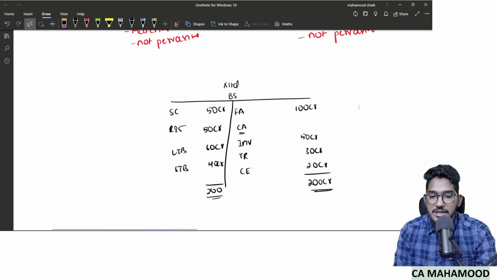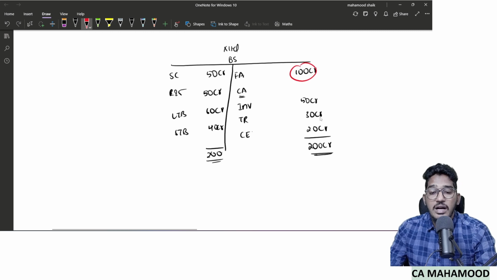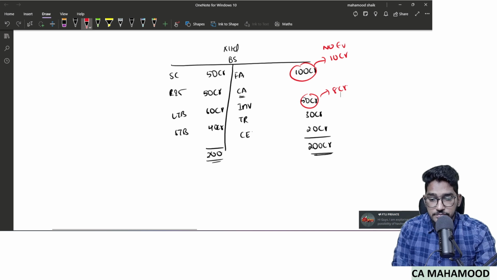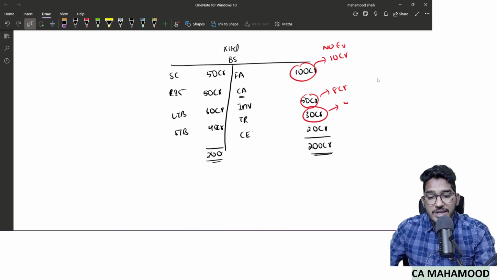Yes. So the same example. Now assume you are conducting an audit of this company. When performing the audit, you are unable to obtain evidence regarding 10 crores worth of fixed assets. No evidence is there for 10 crores worth of assets. Inventory, some 8 crores, you are unable to obtain evidence. Trade receivables also, you are unable to obtain 5 crores worth of evidence. For cash and cash equivalents, you are not able to obtain evidence regarding 3 crore rupees.